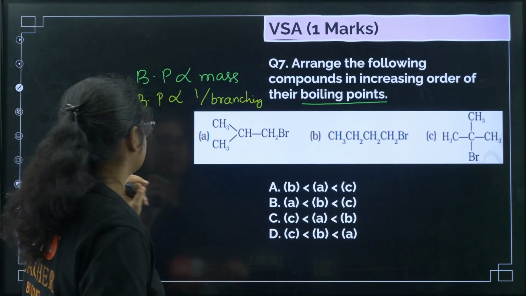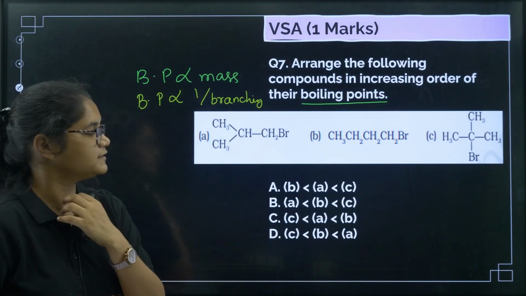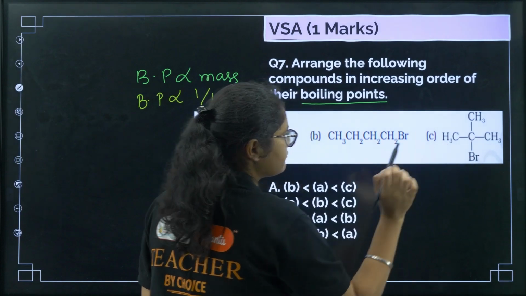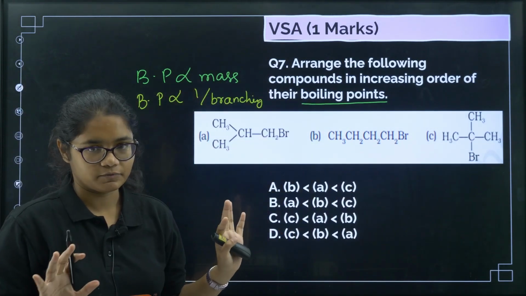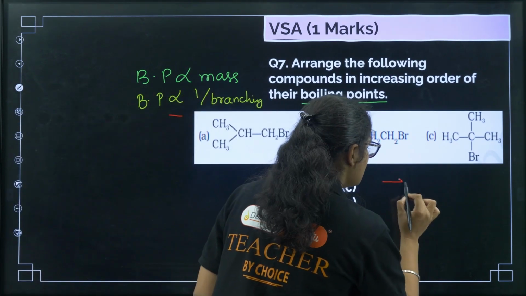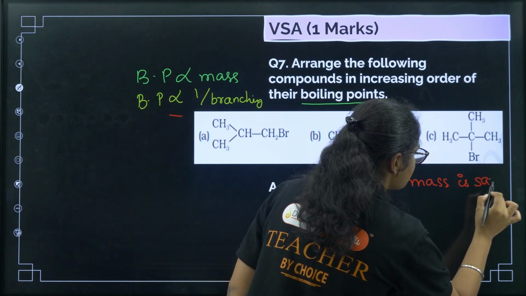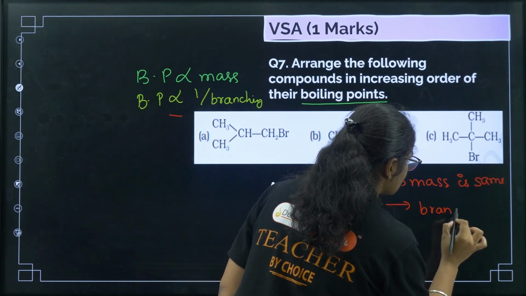Okay, now let us see these options. I hope these options are clearly visible. Okay, now you see 1, 2, 3, 4, 1, 2, 3, 4, all are having 4 carbons, right? So now that means mass will be same. We'll talk in terms of branching, right? So what we got, the first thing here, mass is same. We cannot differentiate on the basis of mass. So the factor we need to consider is branching.